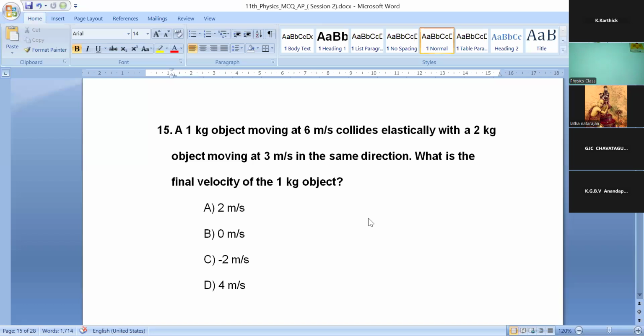The 1 kg object, moving at 6 meter per second velocity, collides elastically with another object of 2 kg, which is moving at 3 meter per second in the same direction. What is the final velocity of the 1 kg object? You have 15 seconds left.